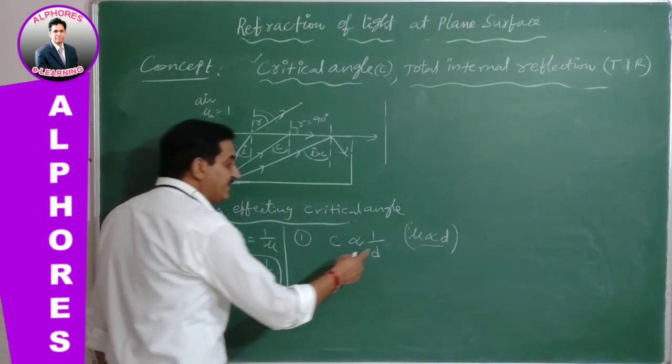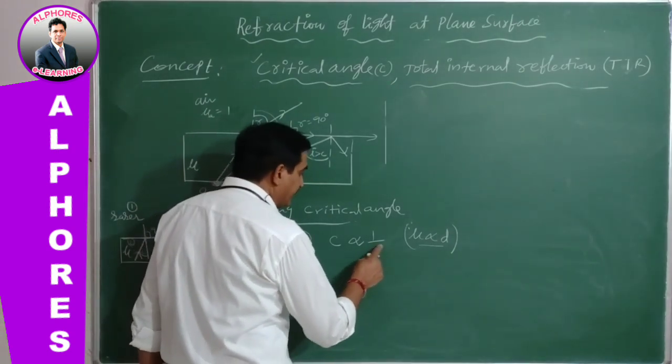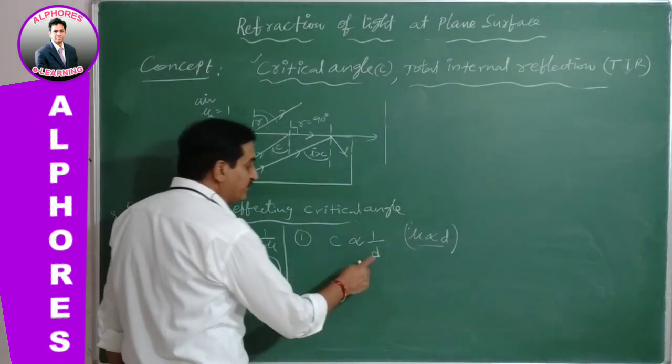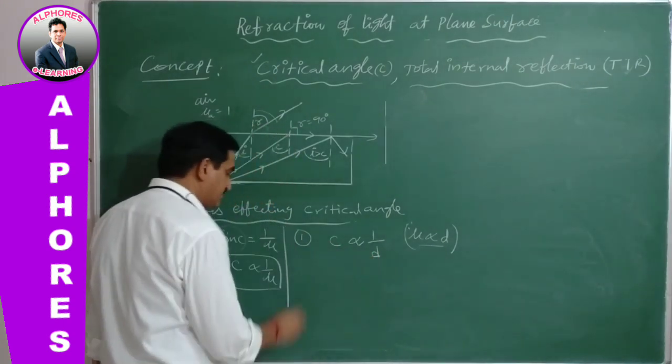So if the density of the material changes, the critical angle changes. If density is more, the critical angle is less.